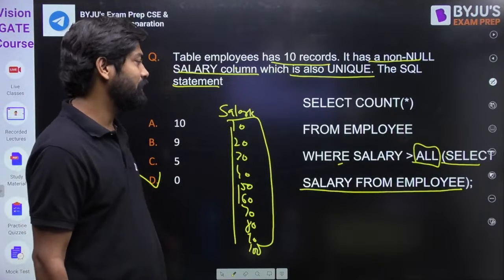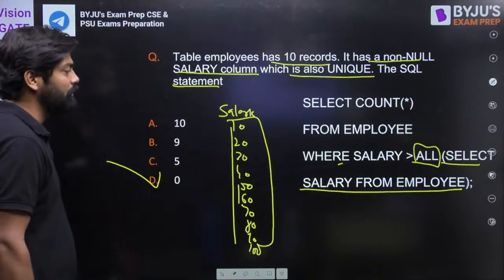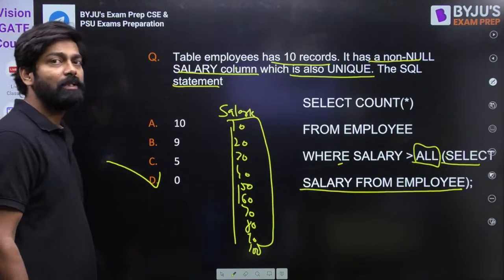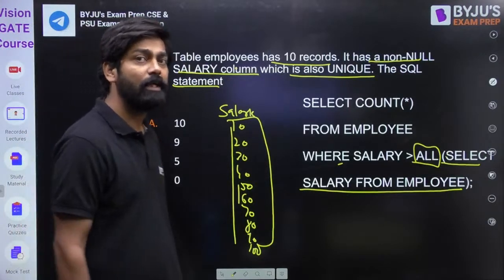0 will be the answer. Are you getting my point? 0 will be the answer for this one. Yeah, D for Delhi is the right answer for this one.